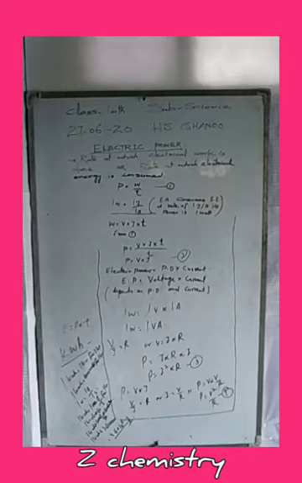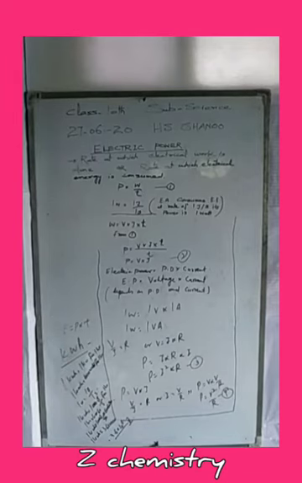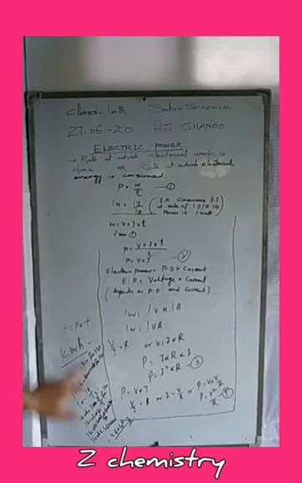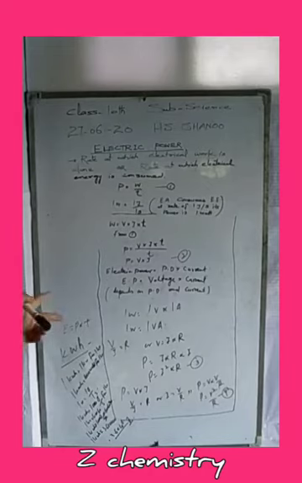This electric power can also be defined as the electric energy consumed by any electric appliance. It is given by the product of its power rating and the time for which it is used, or E is equal to P into T.